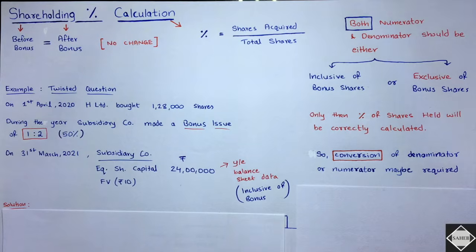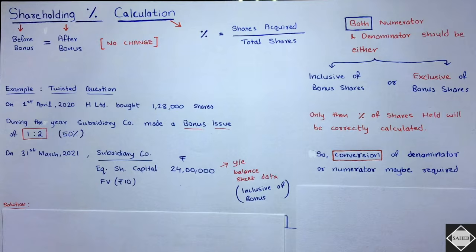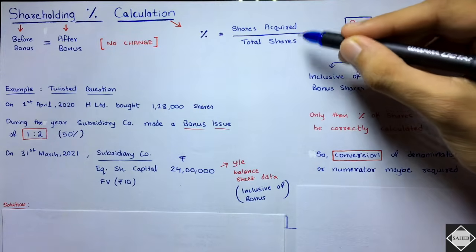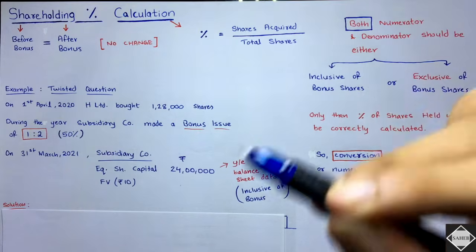All the time you will have this sort of question whenever you have bonus in consolidation. They will not give you a simple bonus question. They will not tell you inclusive of bonus, at the same level. They will never give you that. Always they will twist the question like this. They will give you the number of shares acquired, which are exclusive of bonus, and here inclusive of bonus. So what you have to do? To calculate the correct holding percentage, which you calculate like this, shares acquired divided by total shares, both the numerator as well as the denominator have to be of the same level.